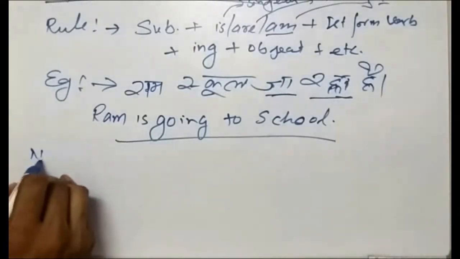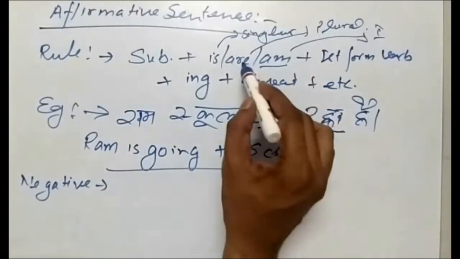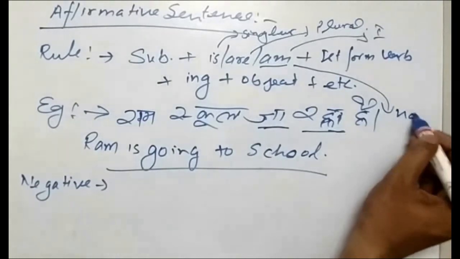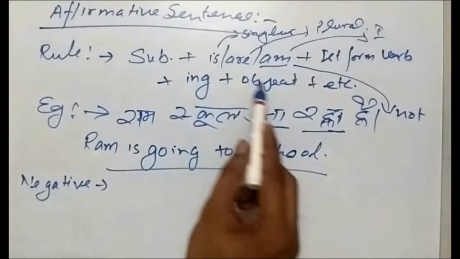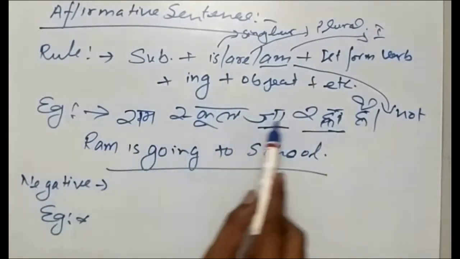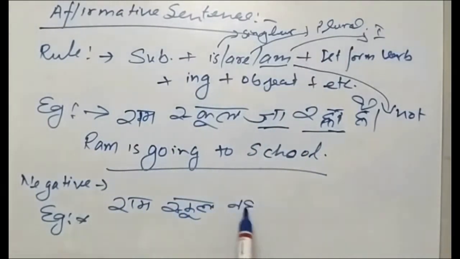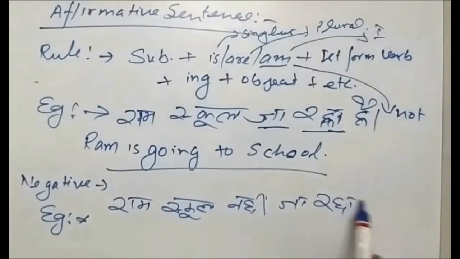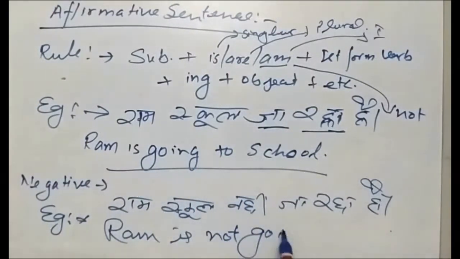So we'll see the rule for negative also. The only thing is, after is, are and am, you have to use not. The rule will be the same, so we'll see the example directly. The same example we'll take: Ram school नहीं जा रहा है. So Ram is, as I told you, in the negative it will come, not going to school.